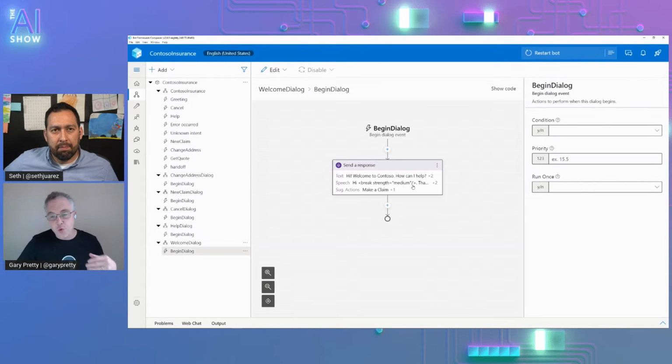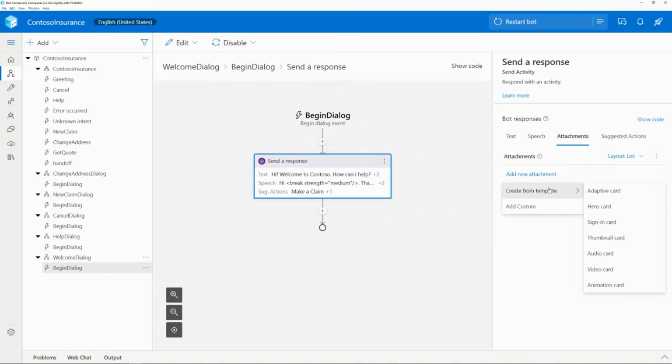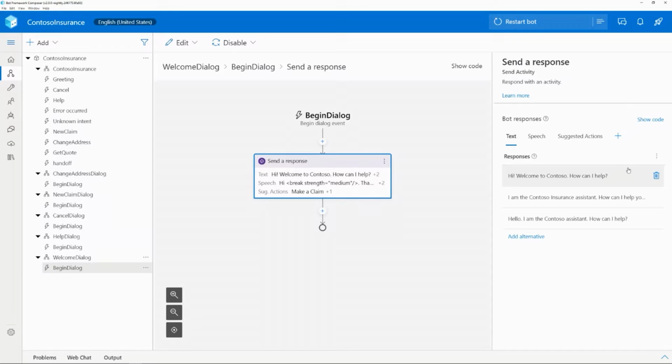And so this new authoring editor, or bot response editor, now not only allows me to provide text, but I can also add speech. I can add suggested actions. These are like the suggestion chips that allow users to just tap to make a choice. And I can even go ahead and say, okay, I'm going to add an attachment. And even then I get templates that I can pick from. There was a lot of news built around adaptive cards, and you can see here that the use of adaptive cards as part of your bot responses is just baked in. That's cool. That's really cool.